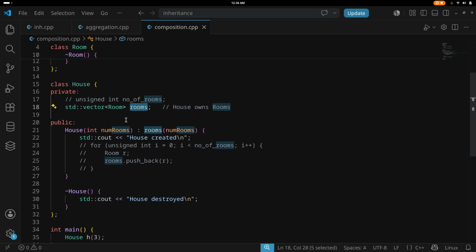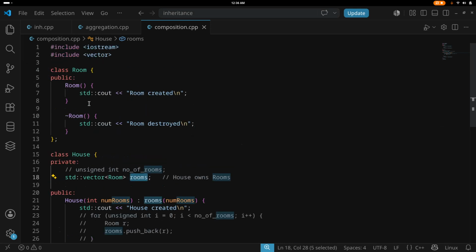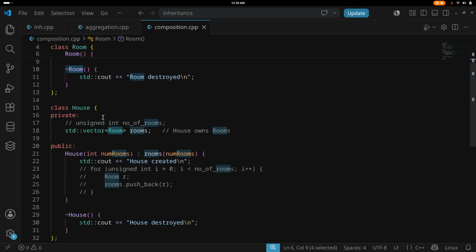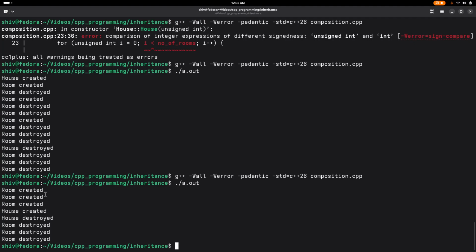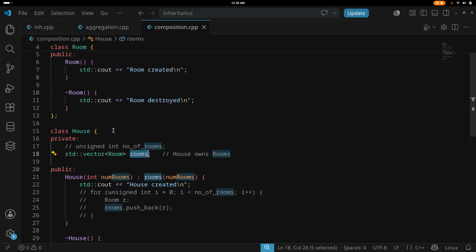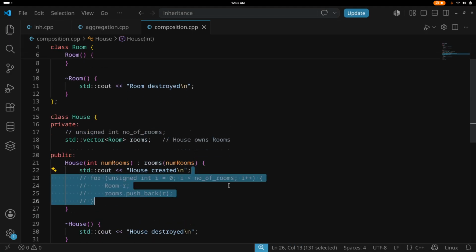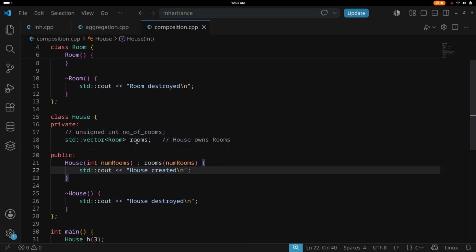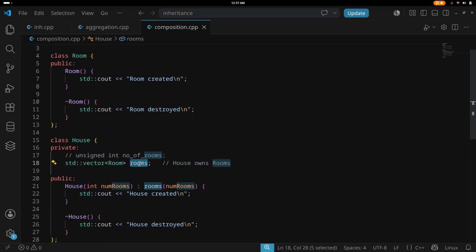Those rooms will call only the default constructor. You can't call overloaded constructors here. So this will create that many rooms, and first rooms are created, then house is created, and in destruction the order is reversed. First house is destroyed, and then rooms will be destroyed. So in this case, the class house owns the rooms object. That is, rooms will live as long as house is there. When house dies, memory cleanup will happen for rooms as well.